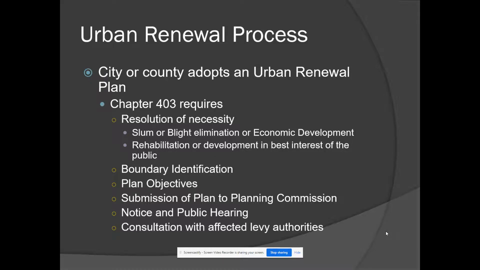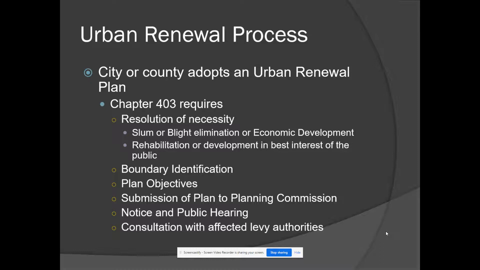In that resolution, they're going to state whether it's slum or blight elimination or economic development or a combination thereof, meaning that's the reason for undertaking the urban renewal process. And they're going to say also that rehabilitation or development is in the best interests of the public. So that meets the public purpose test that needs to happen in order for this to move forward.